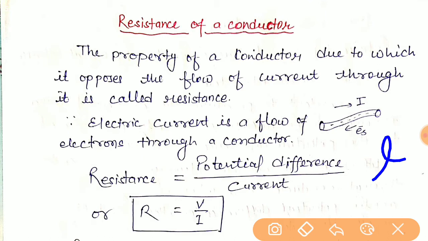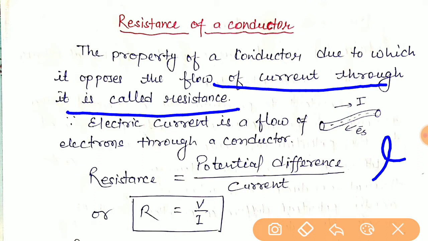It is the property of a conductor which opposes the flow of electric current. Electrons are the basis of the flow of charge through any circuit.